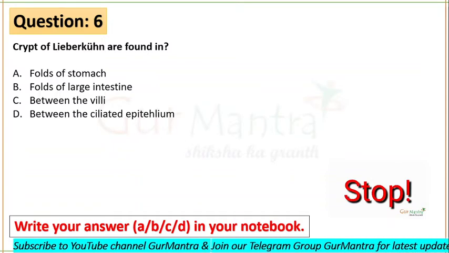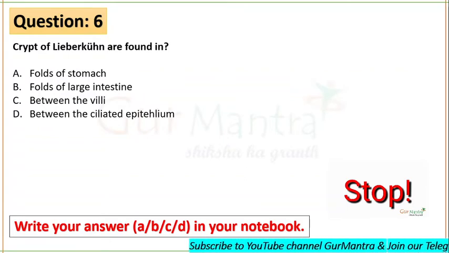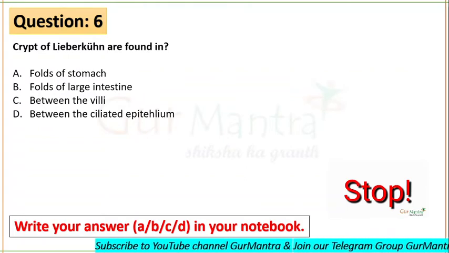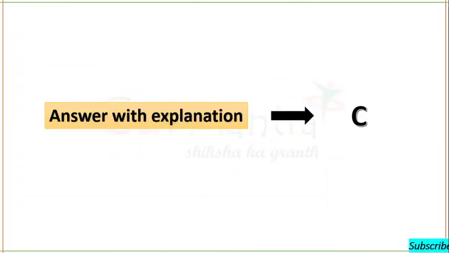Crypts of Lieberkühn are found in... These are found between the villi. You must know about the finger-like projections in the small intestine. In between two villi, you will see a crypt known as crypt of Lieberkühn. C is the right answer. Next question is on your screens now.